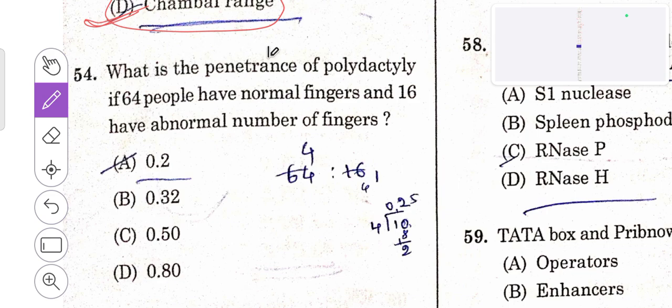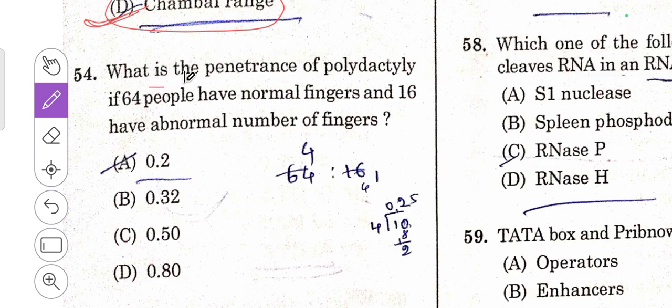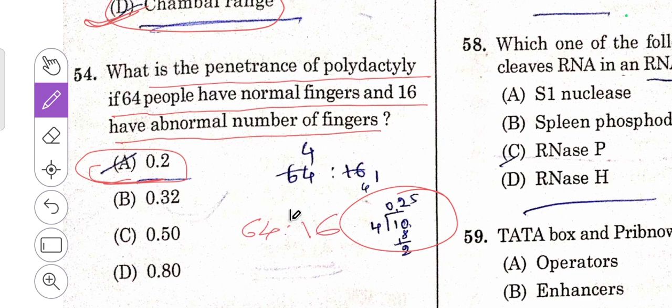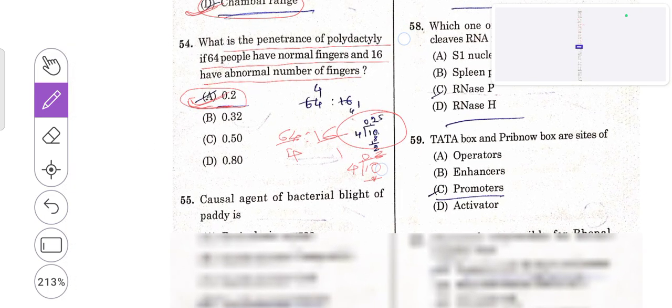Then, what is the penetrance of polydactyly if 64 people have normal fingers and 16 have an abnormal number of fingers? That is 0.25, as we calculated here: 64 people to 16. So that is 0.25. So A is the right answer. Then 55th question.